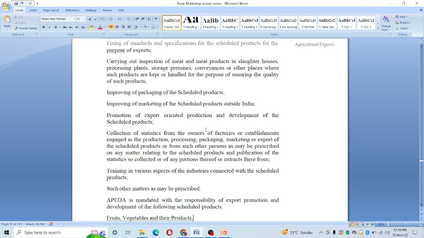Collection of statistics from the owners of factories or establishments engaged in the production, processing, packaging, marketing, export may be prescribed or any other matter relating to scheduled products and publication of statistics.